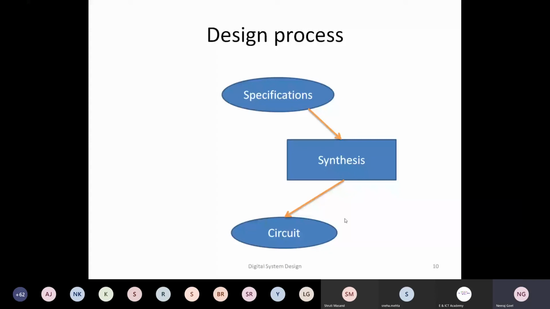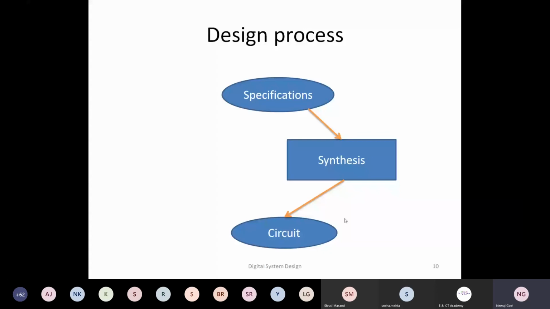Once we have frozen that specification, the synthesis process will start. Synthesis is a very generic word for going from specification to the end output. Here, synthesis could be of different nature. If your specification is behavioral in nature, then it would be behavioral synthesis.